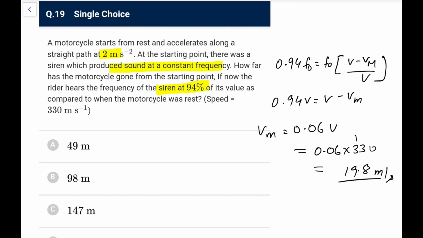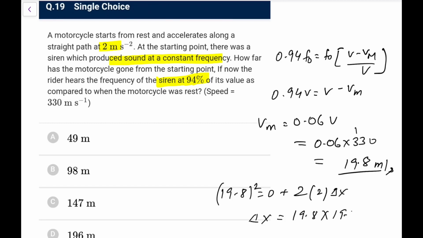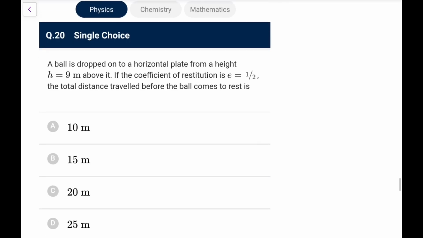This is 19.8 meter per second. So acceleration is given, velocity is given. So displacement I can make out, we can use the third equation, that we write as v square. So 19.8 whole square is u square, that is 0, plus 2 into delta x. So delta x would be 19.8 into 19.8 divided by 4. So it is approximately 400 by 4, or it would be closer to that 100 figure. So 98 would be the answer. I can approximate by 20. So directly we can go, options were far away.